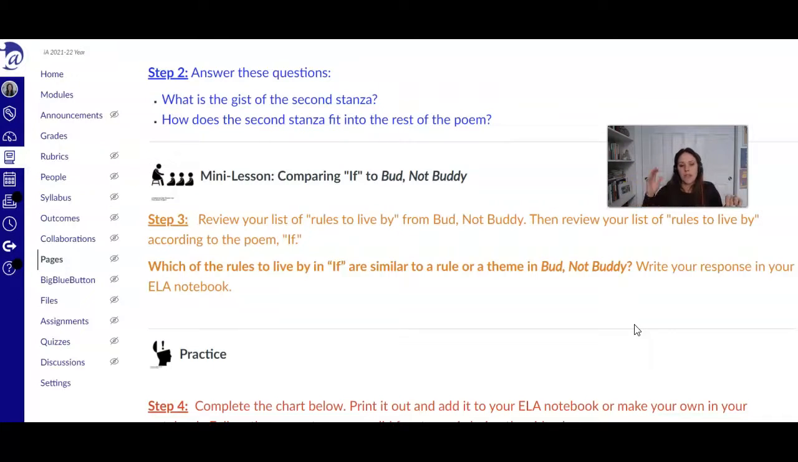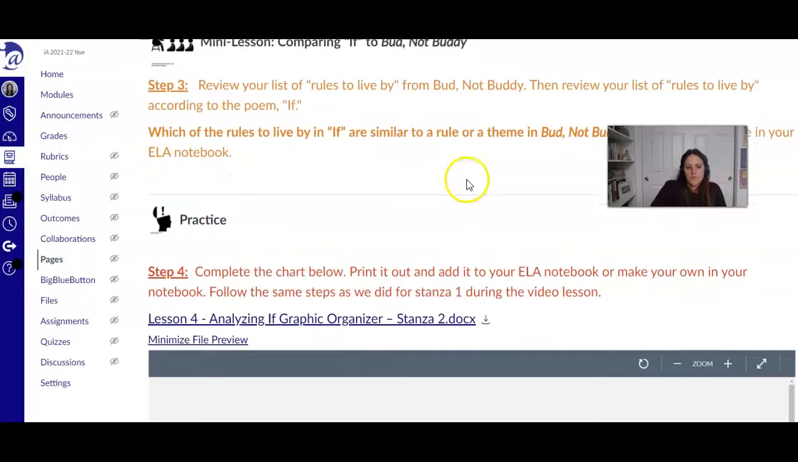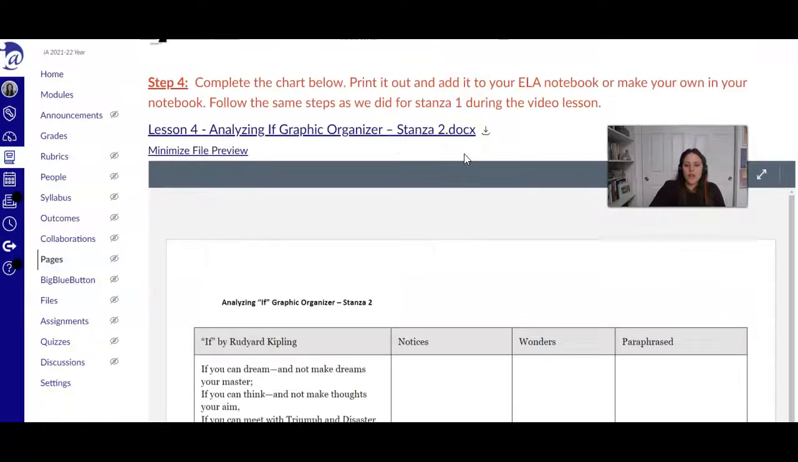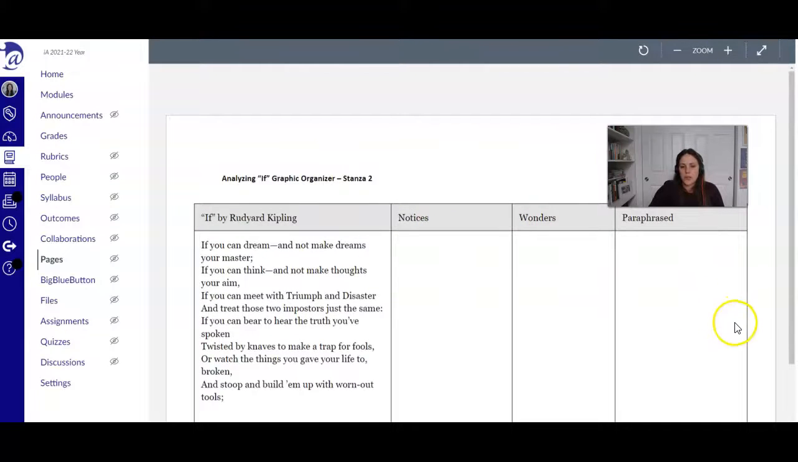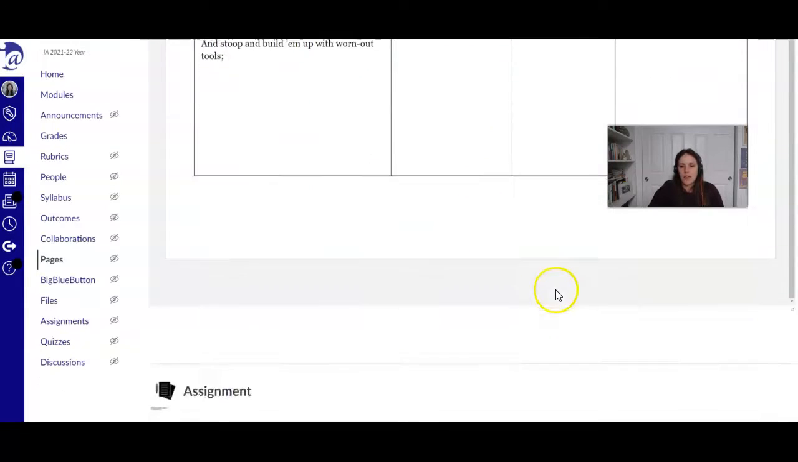You were doing that in a chart that I provided for you in a previous lesson, or you could just be writing them in a list. So here I'm asking you to look for some that are similar from the list from Bud, Not Buddy and the poem If. And if you want, you can look at your own list as well. Then there's a chart here for you to fill out about what you noticed and what you wonder, and then to paraphrase in your own words what this second stanza means, like a quick summary.